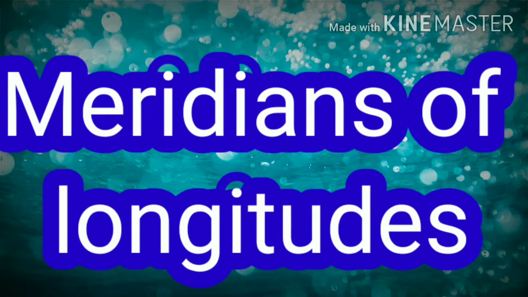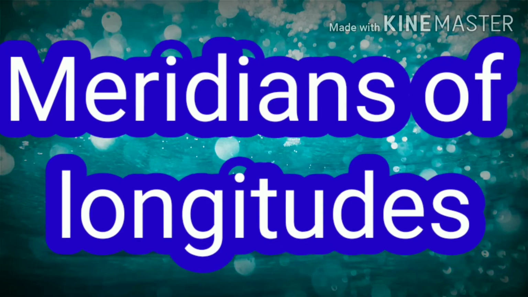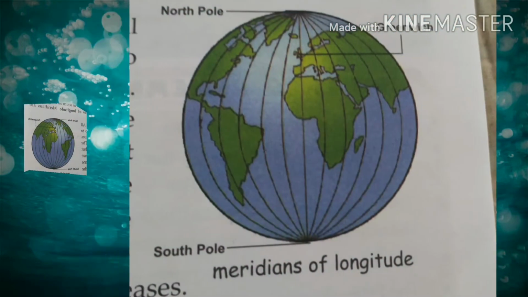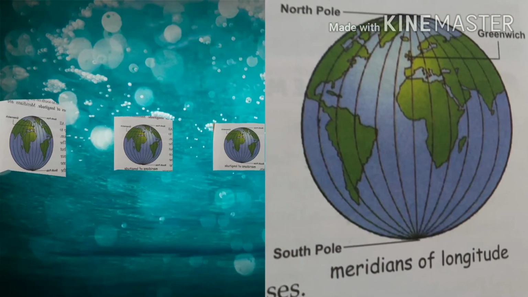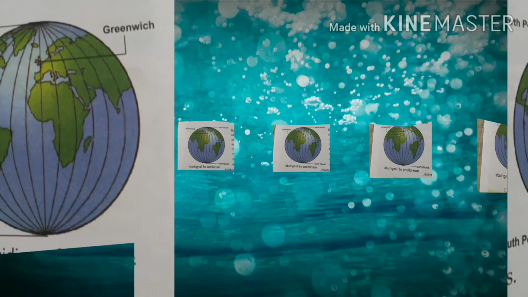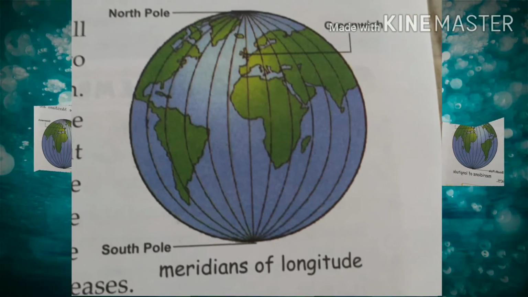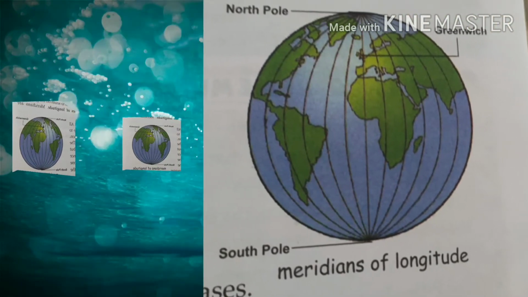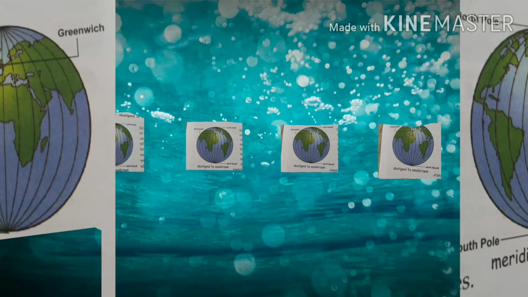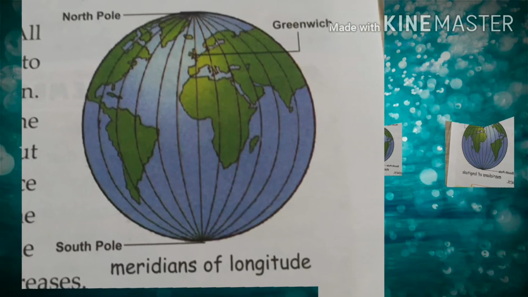Meridians of longitude. Do you see another set of lines which run from the north to the south on the globe? Yes, these lines are known as meridians or lines of longitude. Meridians are imaginary lines that run from north to south. Facts about meridians or lines of longitude. All meridians are of the same length. Meridians help to measure distances in the east-west direction. Meridians cut the parallels at right angles, that is 90 degree.